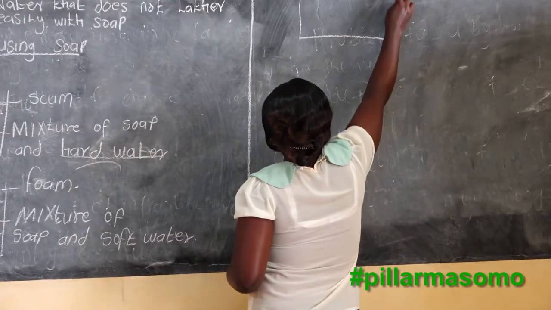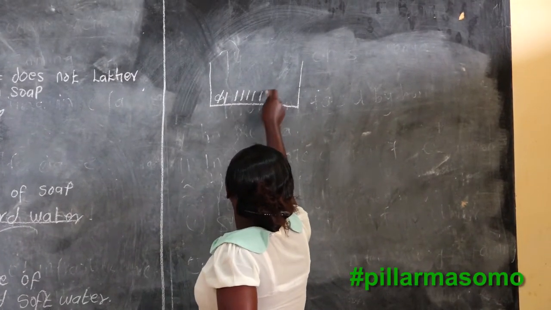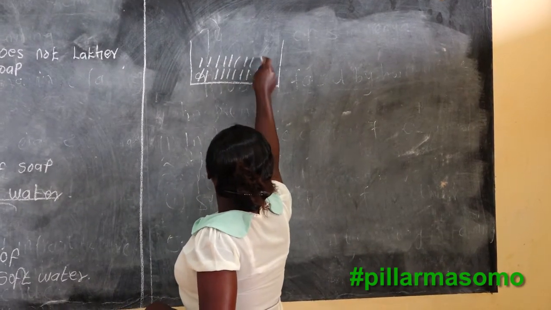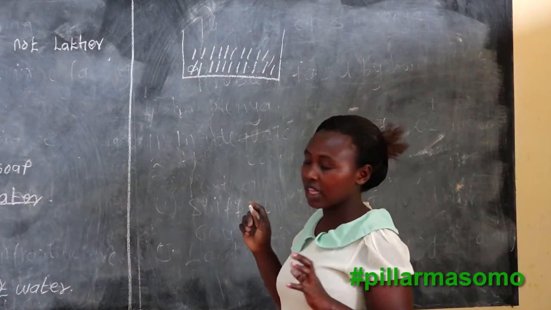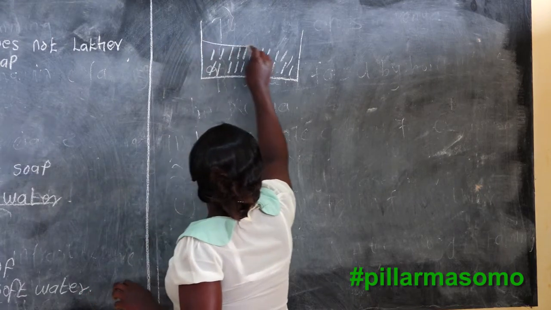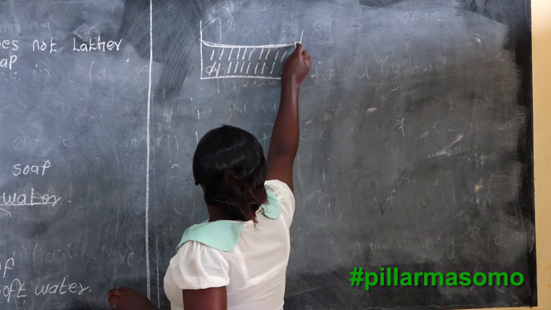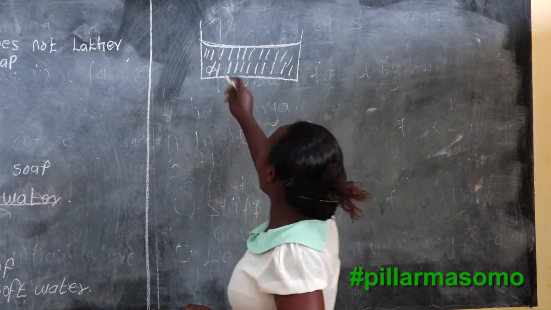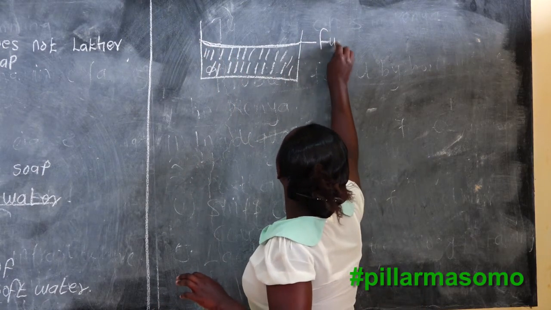this is your sufuria. This is the water. When boiling the hard water, you will observe that in your sufuria, after allowing it to cool, it may have foam. Fur. This is what we call fur.